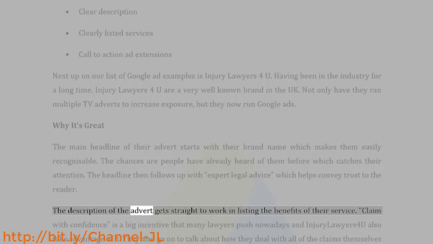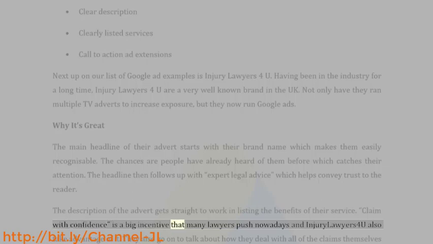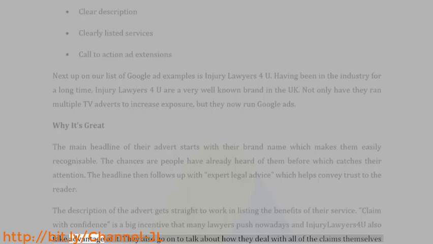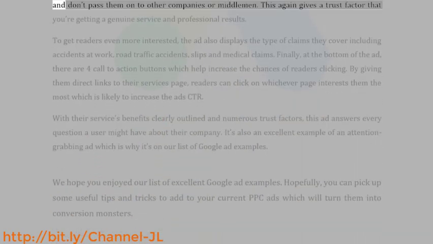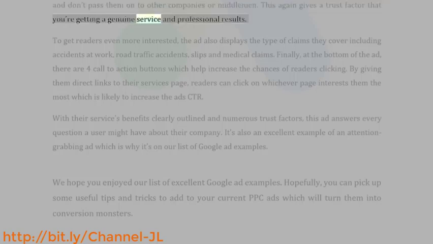The description of the advert gets straight to work in listing the benefits of their service. Claim with confidence is a big incentive that many lawyers push nowadays, and Injury lawyers for you also take advantage of it. They also go on to talk about how they deal with all of the claims themselves and don't pass them on to other companies or middlemen. This again gives a trust factor that you're getting a genuine service and professional results.